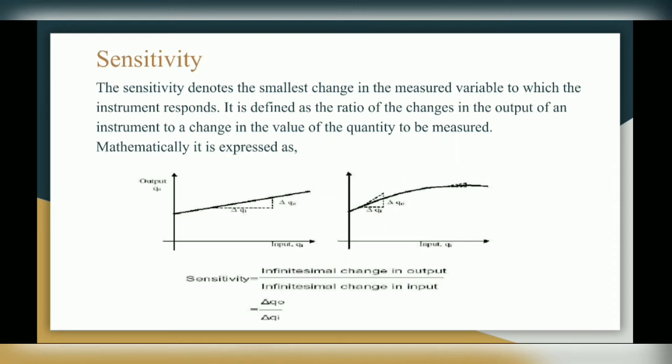In figure you can see on x-axis there is input which is denoted by Qi, and on y-axis output which is denoted by Q0. So sensitivity is delta Q0 upon delta Qi. So delta is for change in, and Q0 is output.